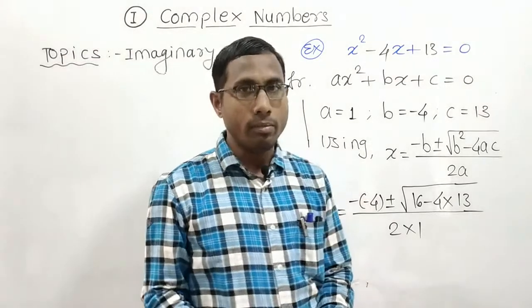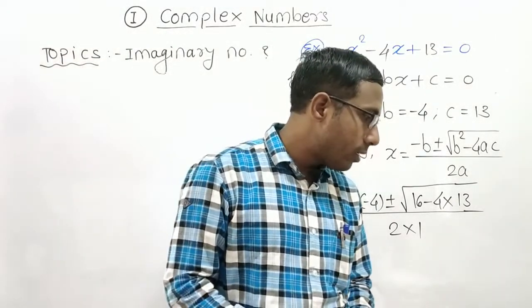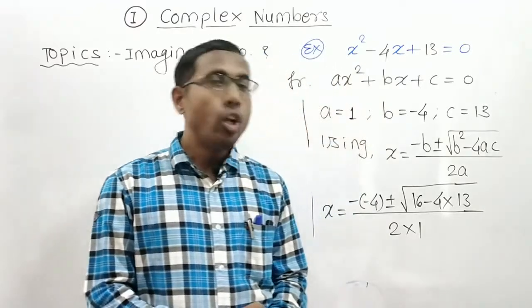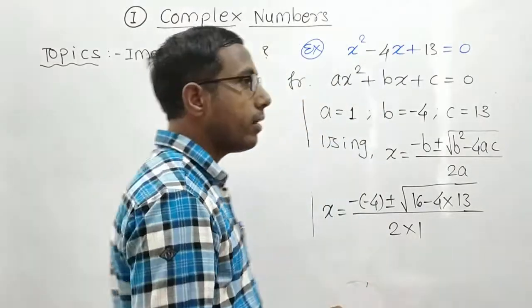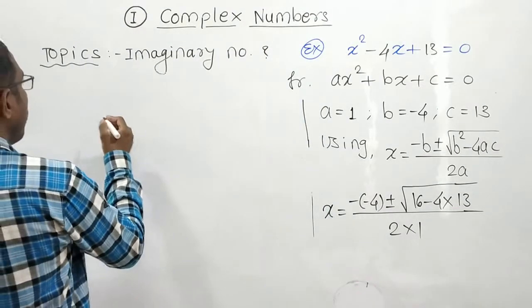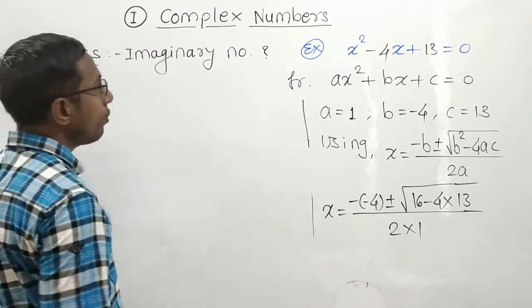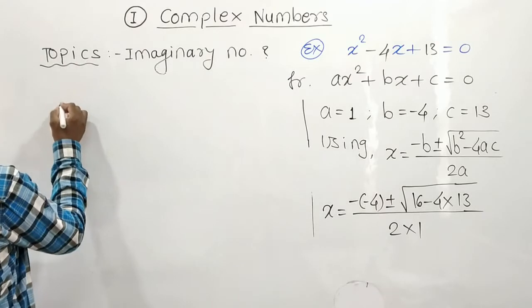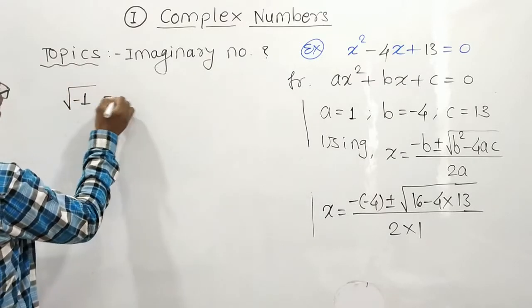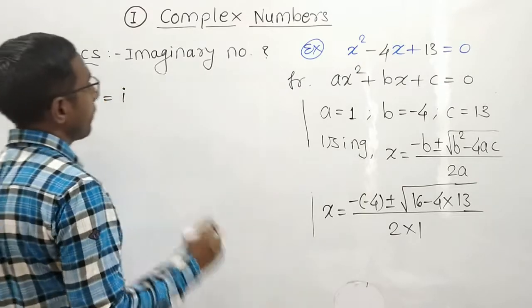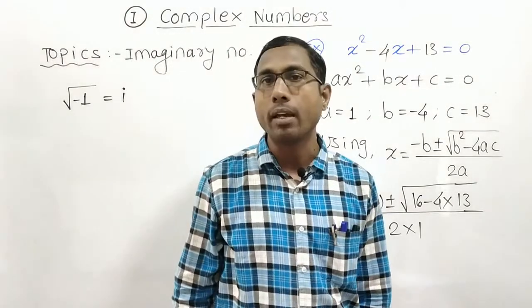In order to overcome this situation, the mathematician Euler introduced the Greek letter. So the mathematician introduced the value: square root of -1 is equal to i. This is i, small i.